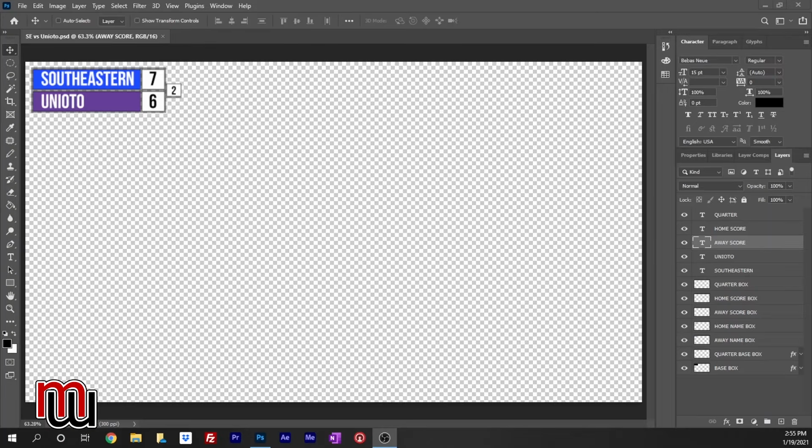But I'm going to go back to the Photoshop screen. Okay, so if you want to use this scoreboard in OBS, but you want to use the Scoreboard Plus app, which has a controller, which is really nice and quick and easy, all you have to do is keep this design, but turn off your score and quarter layers. That's all you have to do, and then you save that. You can either save it as the Photoshop, and I can just hit Control S and save it, and then it's ready to go. Or you can save it as a PNG and bring it in separate, or whatever you want to call it.